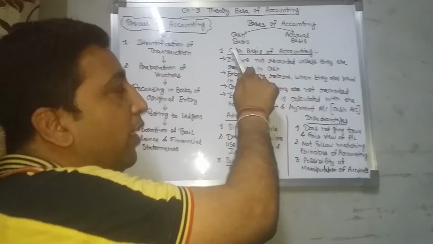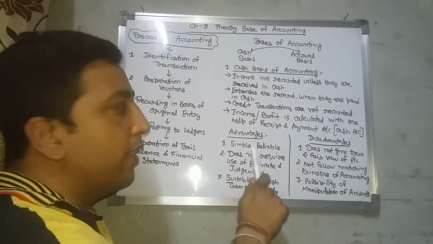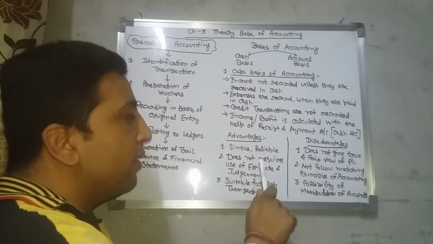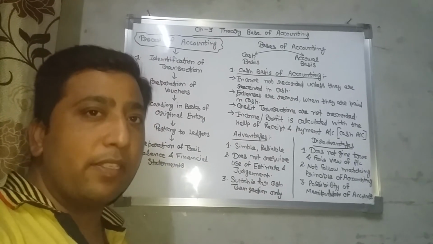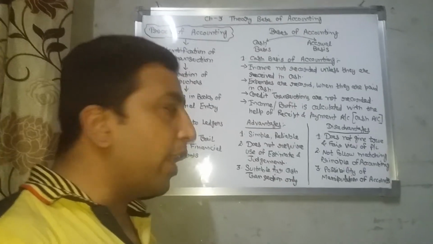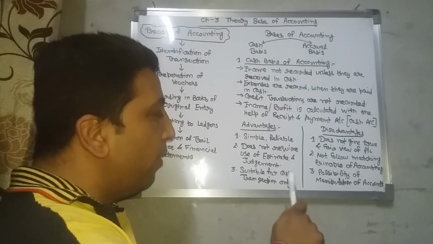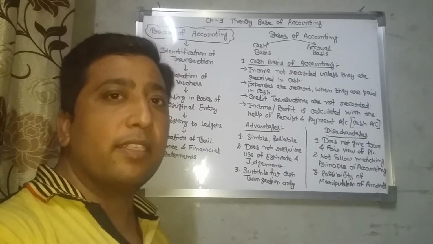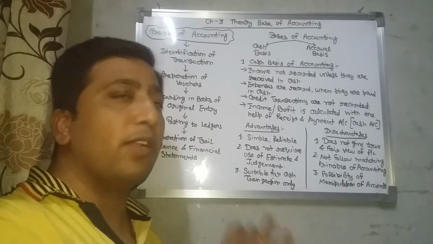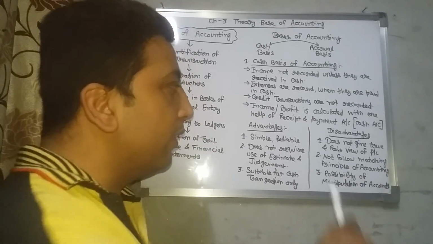Because only cash transactions are recorded, that is why this method is simple and reliable. Second, it does not require any kind of estimate or personal judgment, because judgments are not accurate. Third, suitable for cash transactions only. Only cash transactions are recorded under this, so that is why this is suitable for cash, not credit transactions.